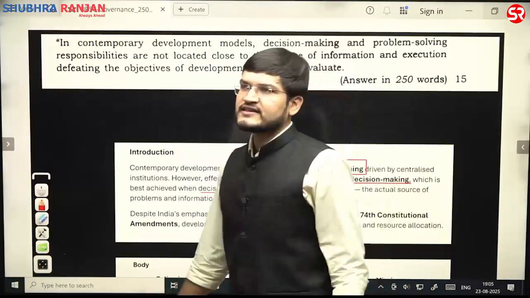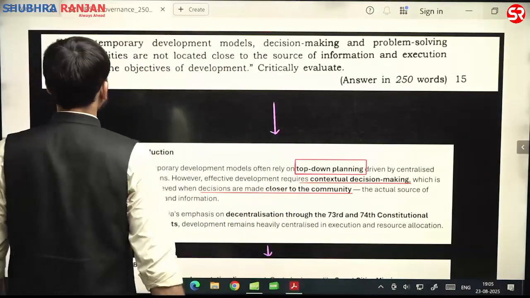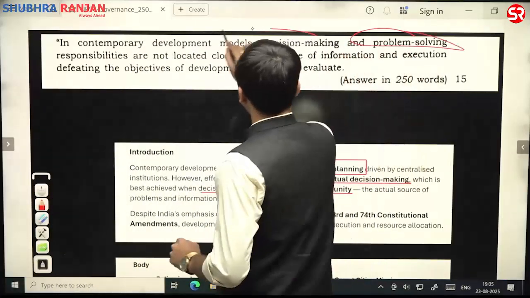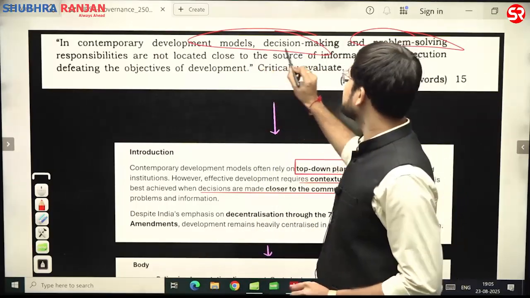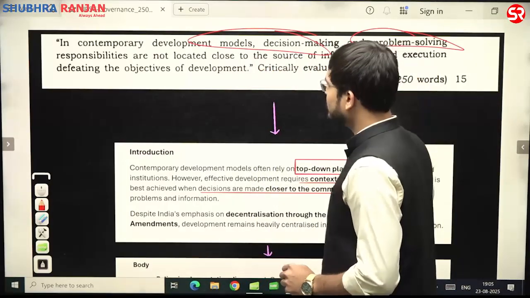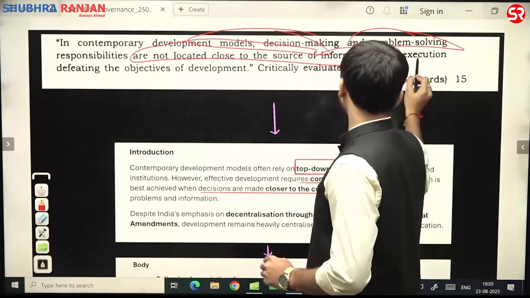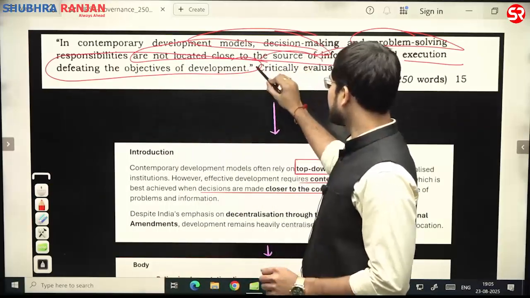Yes. The next question was: in contemporary development models, decision making and problem solving responsibilities are not located close to the source of information and execution, defeating the objectives of development, and thereby critically evaluate.